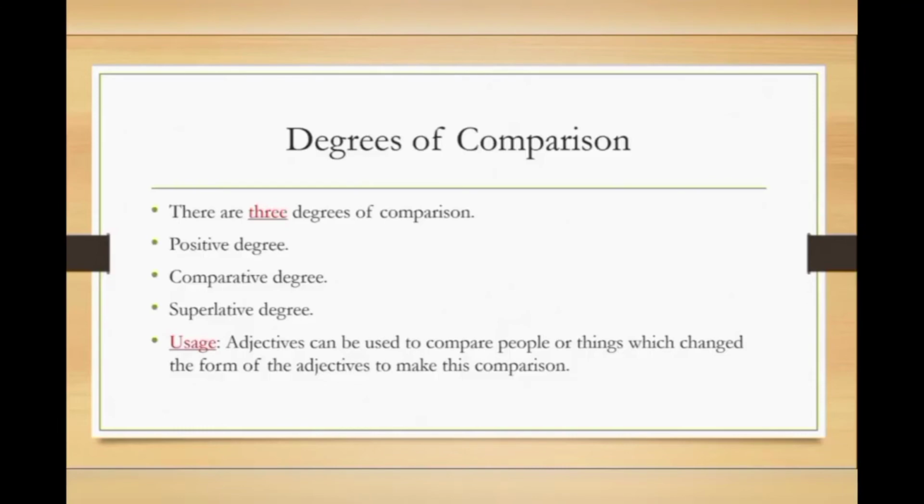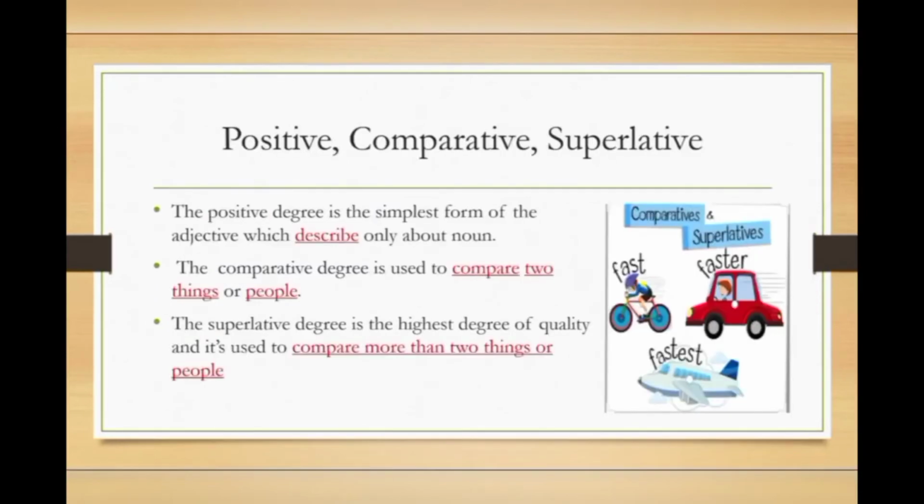Degrees of comparison. There are 3 degrees of comparison: positive degree, comparative degree, and superlative degree. What is the usage of it? Adjectives can be used to compare people or things, which changes the form of the adjectives to make this comparison. So let's learn in detail. Now let's learn the difference between positive, comparative and superlative.